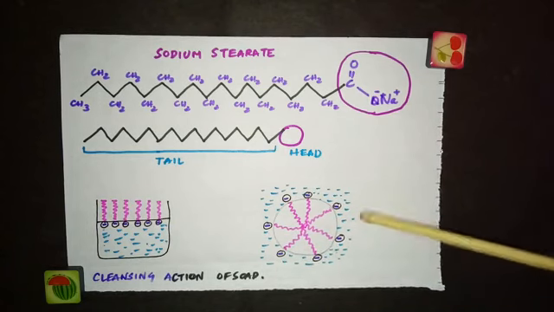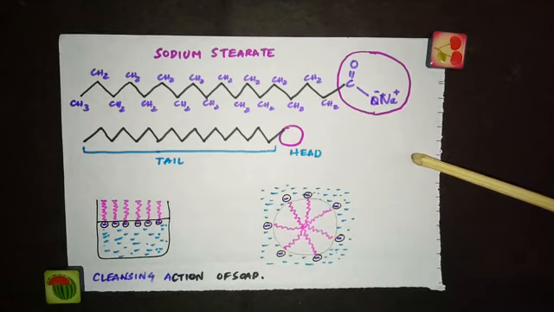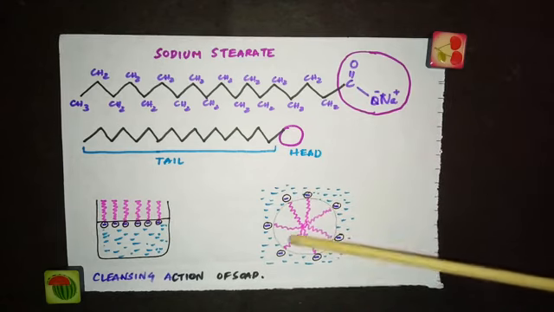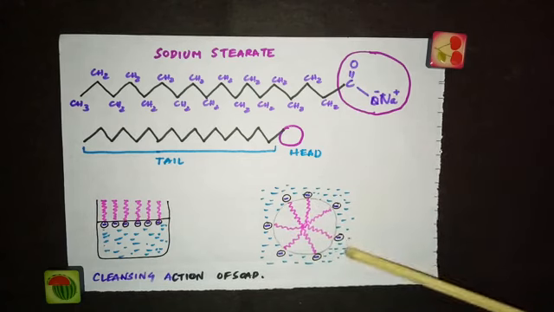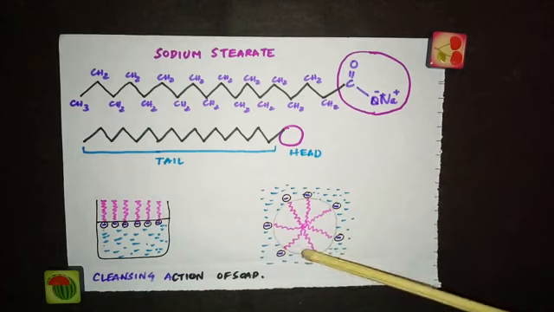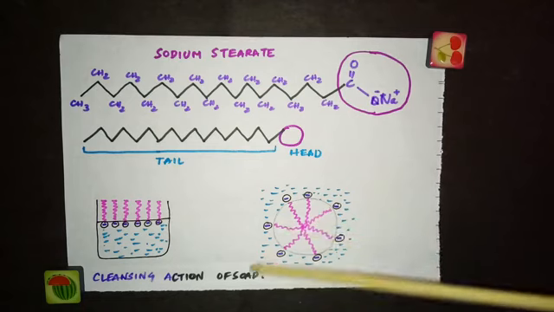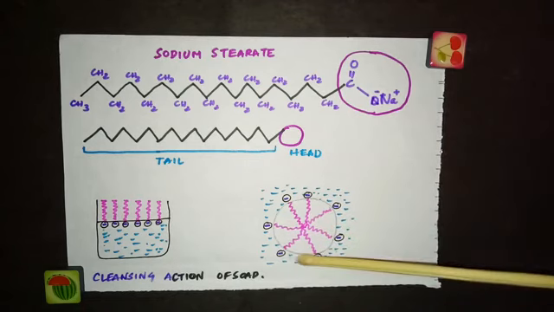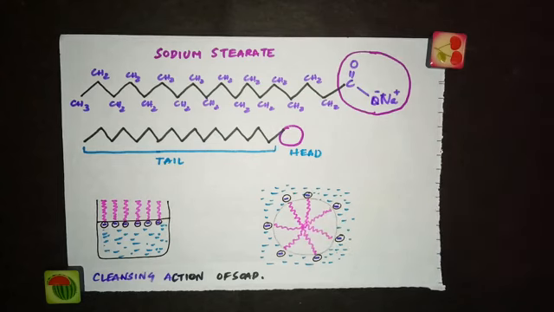In this sphere, the hydrocarbon chain, that is the tail, points towards the center, whereas the carboxyl group is on the outward surface of the sphere. This aggregate is called a micelle. A micelle normally contains about 100 such ions, aggregated together.